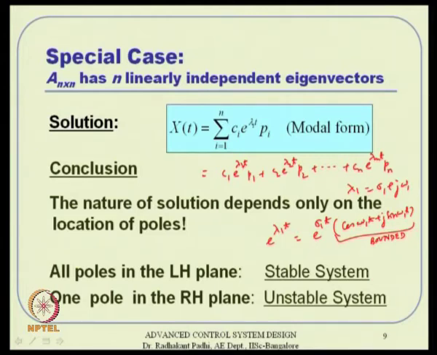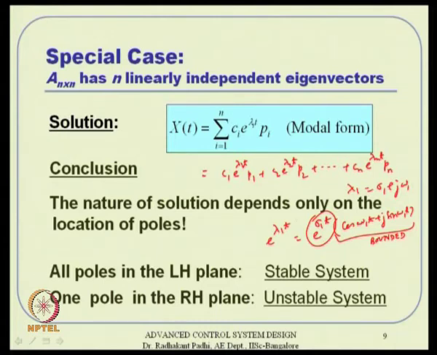So whether the solution will go to infinity or go to 0 is all embedded here, e to the power sigma t basically. Okay. So if any of the sigma terms, like for example sigma 1, sigma 2, sigma 3 up to sigma n you have, and any one of them is destabilizing, in other words any one of them is a positive quantity, then the solution will certainly go to infinity, right.